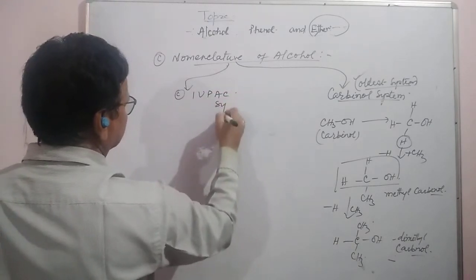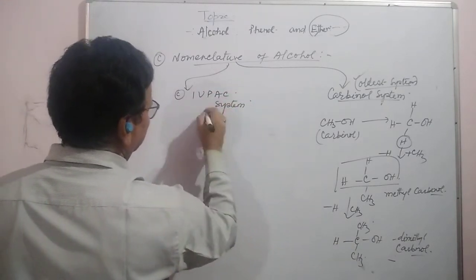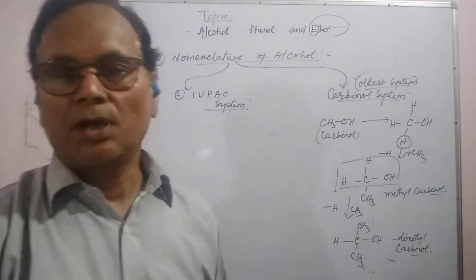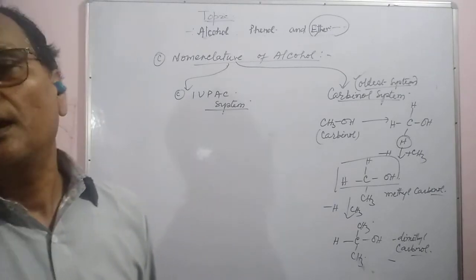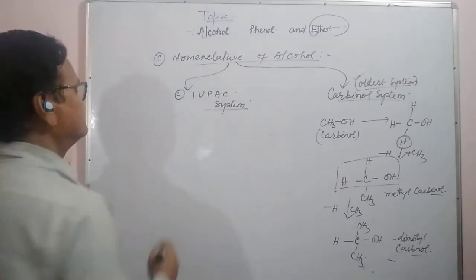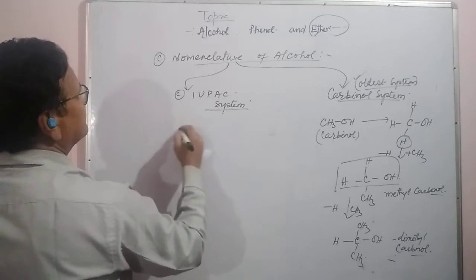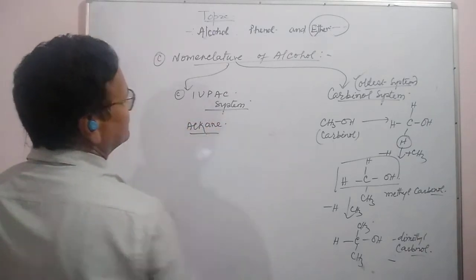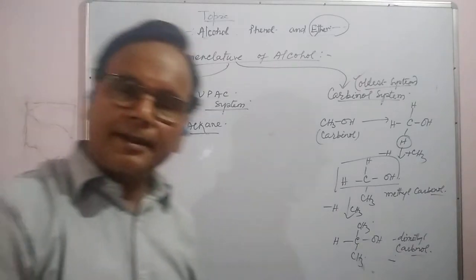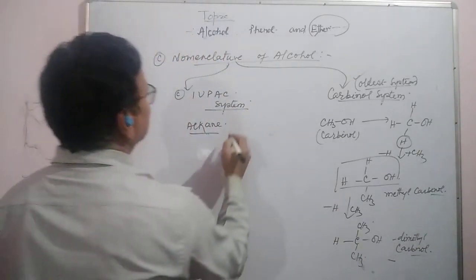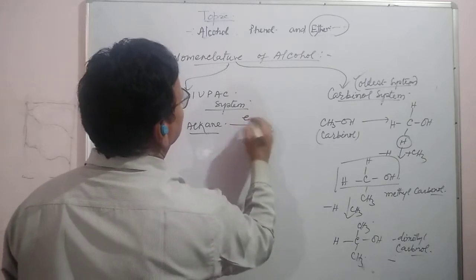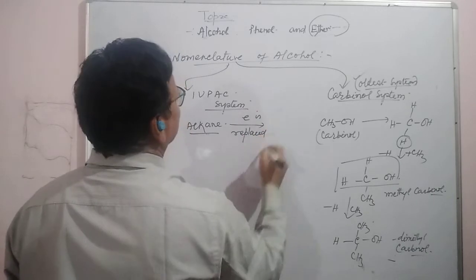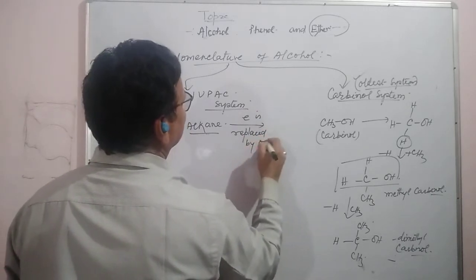Under this, we take first the aliphatic hydrocarbon, suppose an alkane, and OH is attached to it, so the E is replaced by ol.